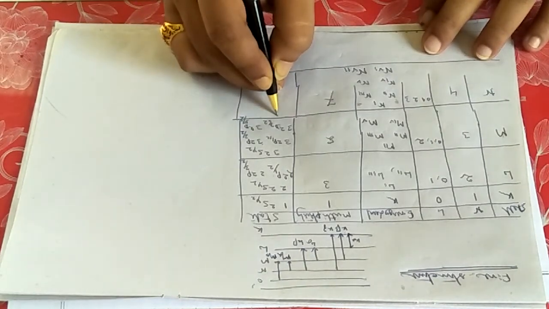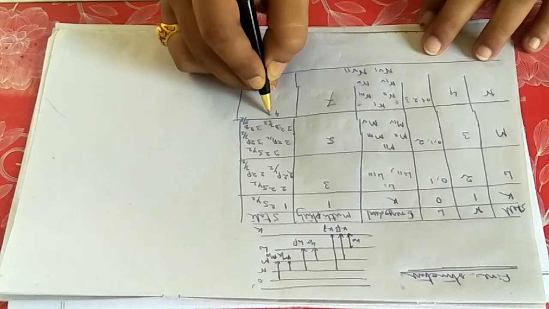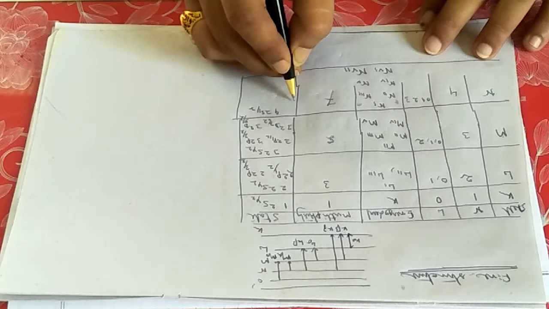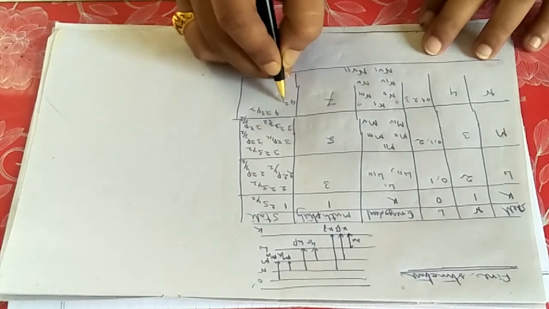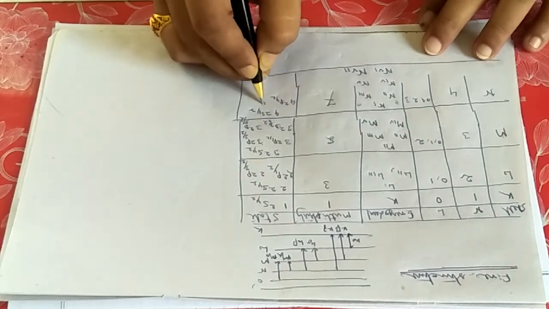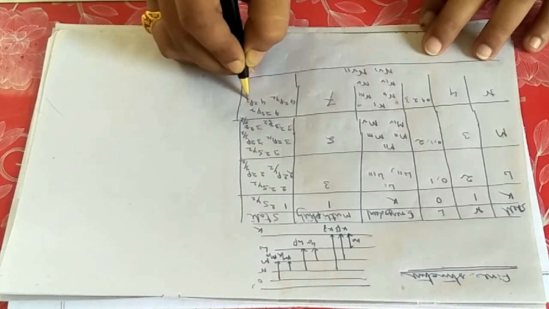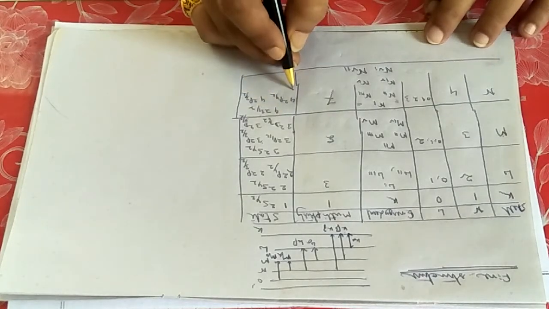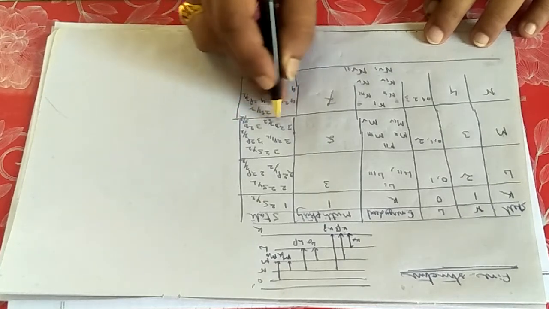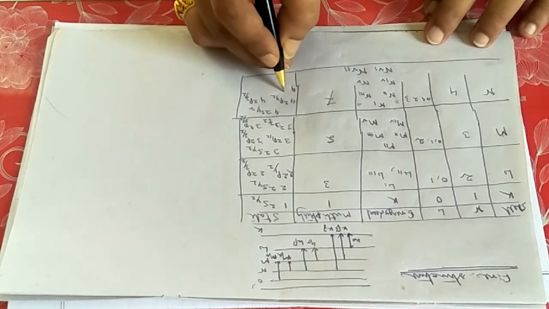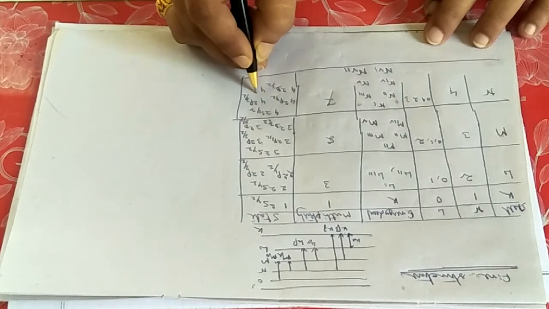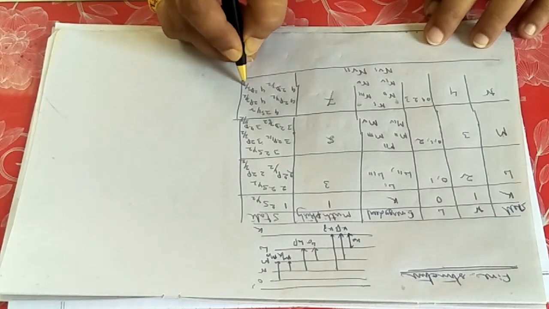First state will be 4 2s half as usual. Here also everything is the same, instead of 3 it is 4: 4 2p half, 4 2p 3 by 2, then similar to before, only instead of 3 you have to write 4, 4 2d 3 by 2 and 4 2d 5 by 2.